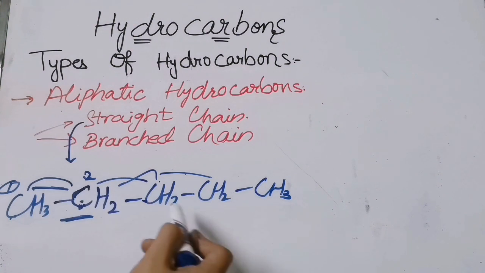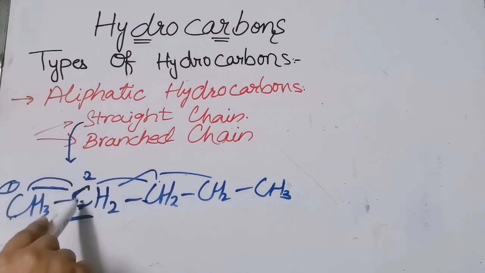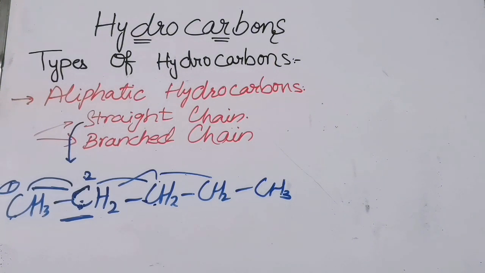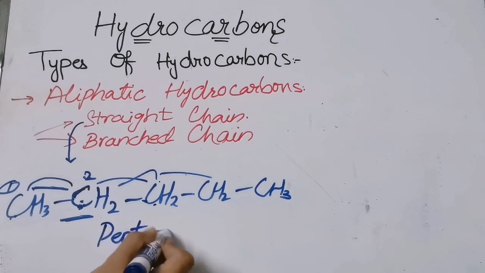Now let us first write its name. What will be its name? 1, 2, 3, 4 and 5. There are 5 carbons. So we will write over here pentane. This is according to its IUPAC name, and ane because they are having single bonds. Right? Now let us study the branched chain.